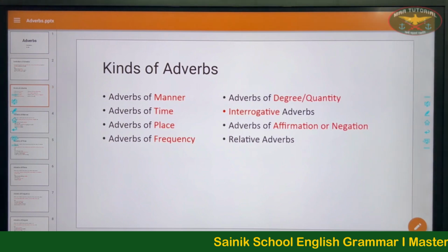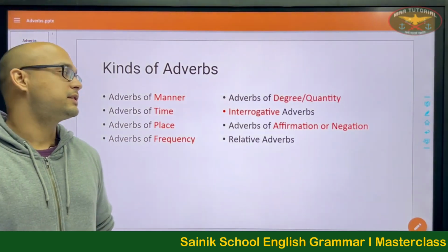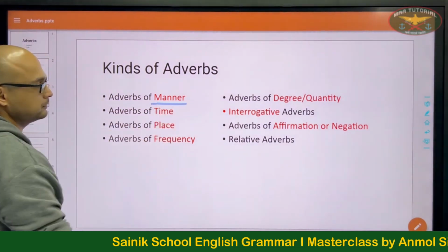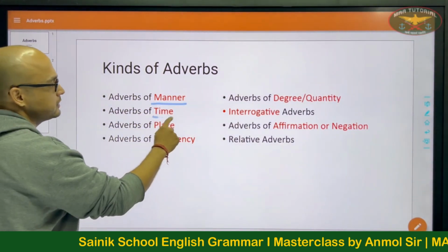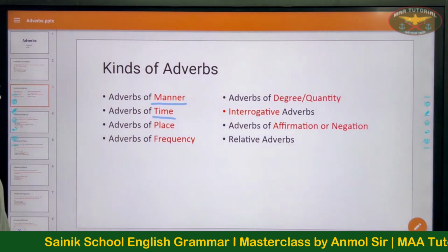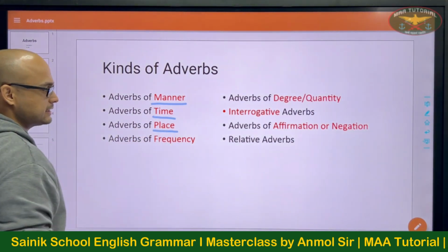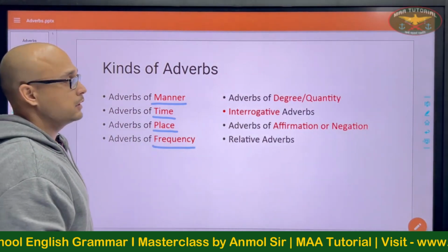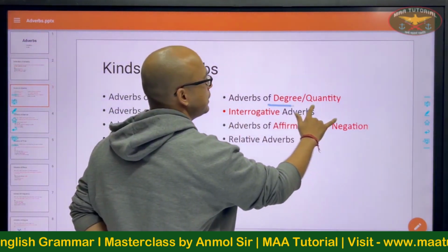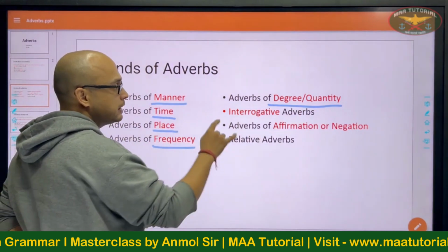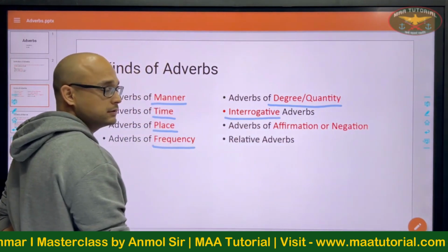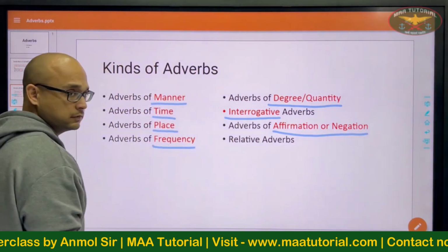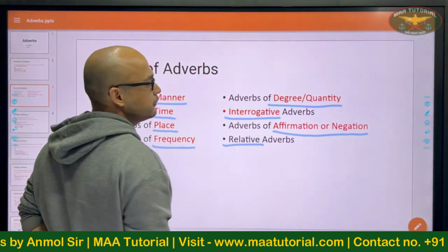Let's move ahead to kinds of adverbs. We'll see there are 8 kinds of adverbs that we'll be covering today: adverbs of manner, adverbs of time, adverbs of place, adverbs of frequency, adverbs of degree or quantity, interrogative adverbs, adverbs of affirmation or negation, and relative adverbs.